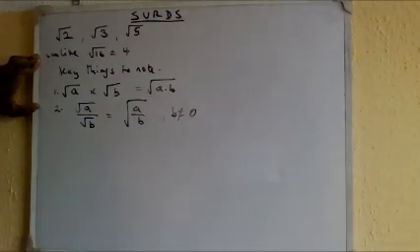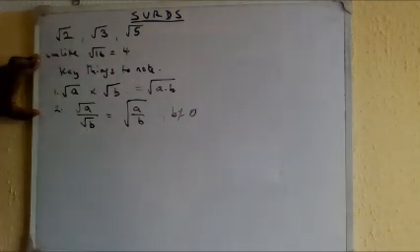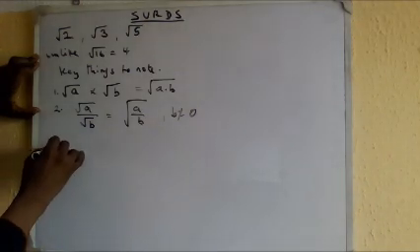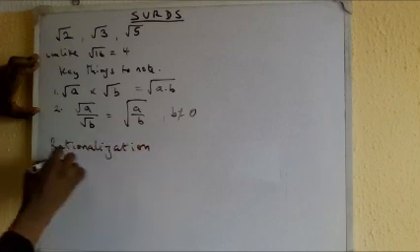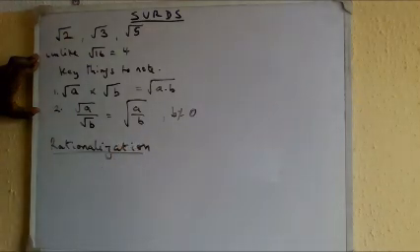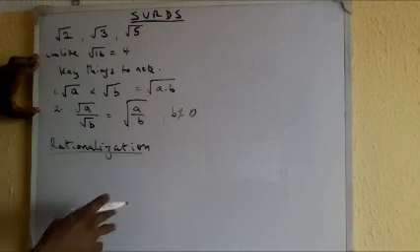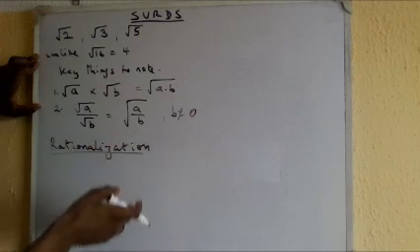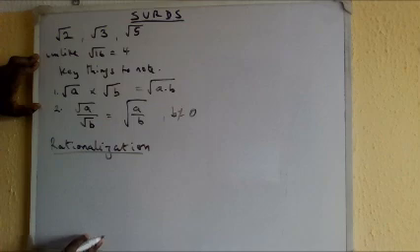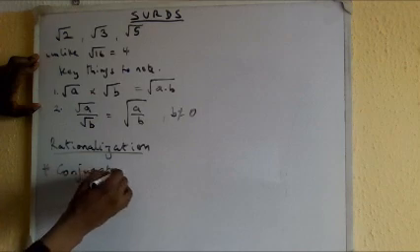Okay, so we are introduced to what surd is. The next thing we have to do is to rationalize. What is rationalization? This term you will see a lot inside this topic. Rationalization is just a fancy way of making surds neater in fractions. If you have a surd in the denominator, we eliminate it by just multiplying the numerator and denominator by its conjugate. So this is another word I'm introducing: conjugate.